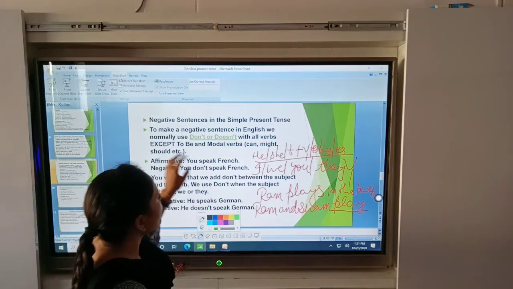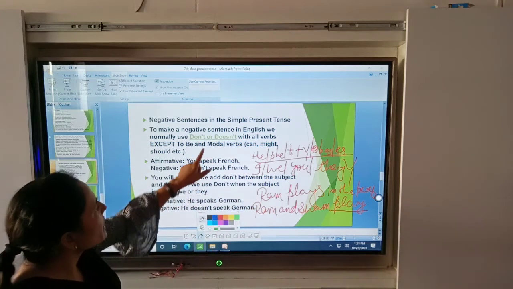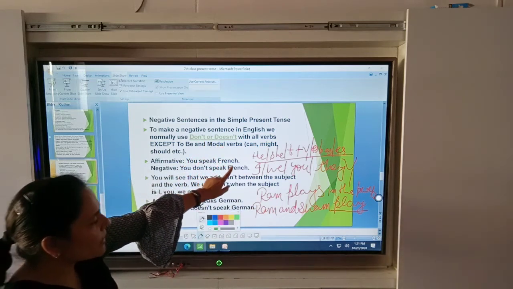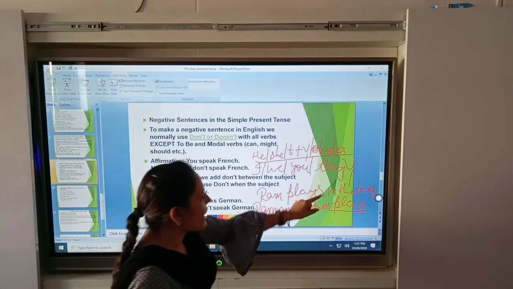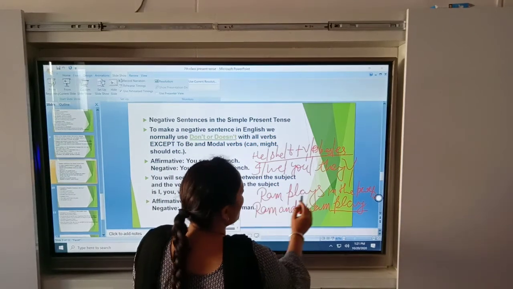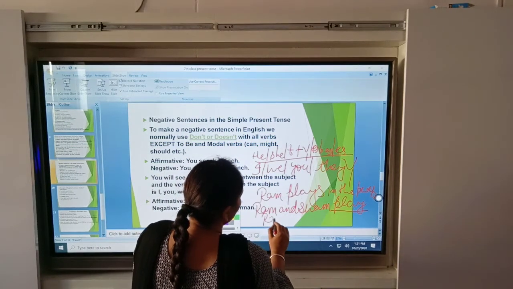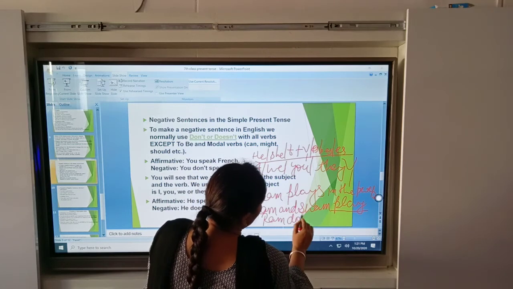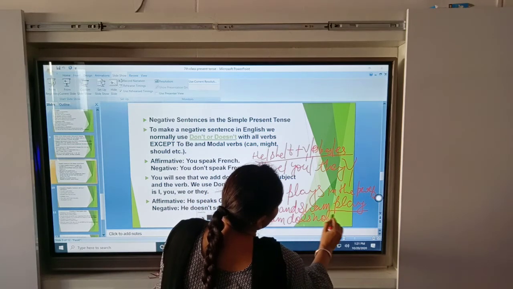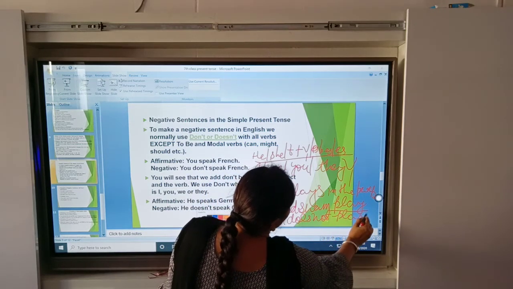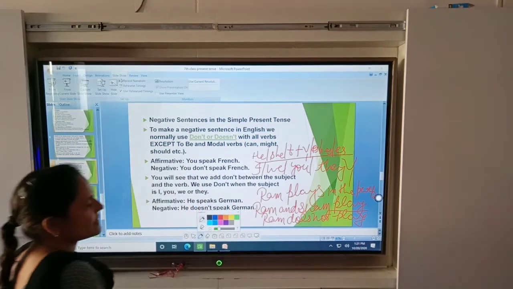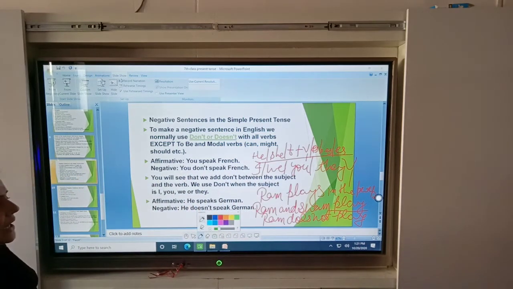If your subject is singular, then you put does. Okay. Then you put does, but remove your s. When you write like this, Ram plays, it becomes Ram does not play. Okay. Here you remove the s. Ram does not play in the park.